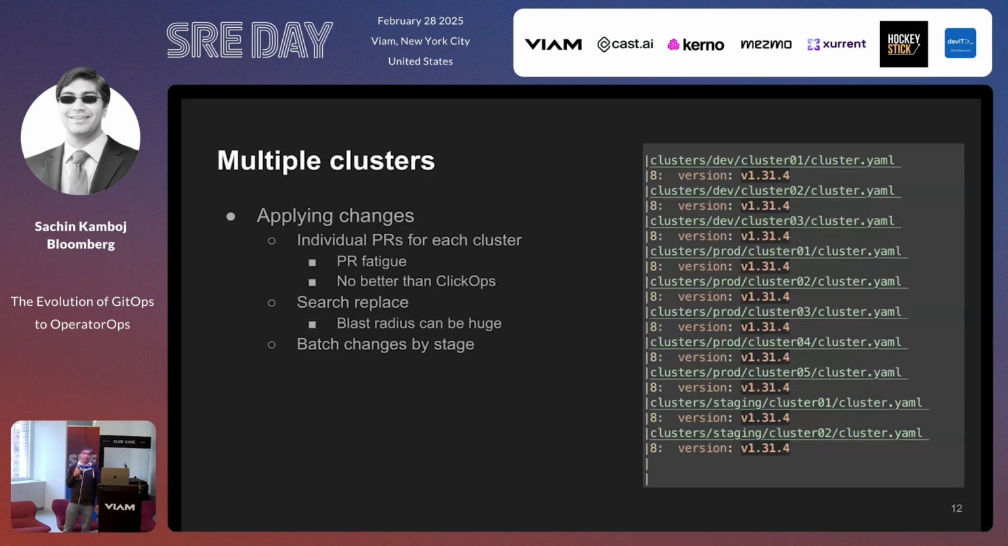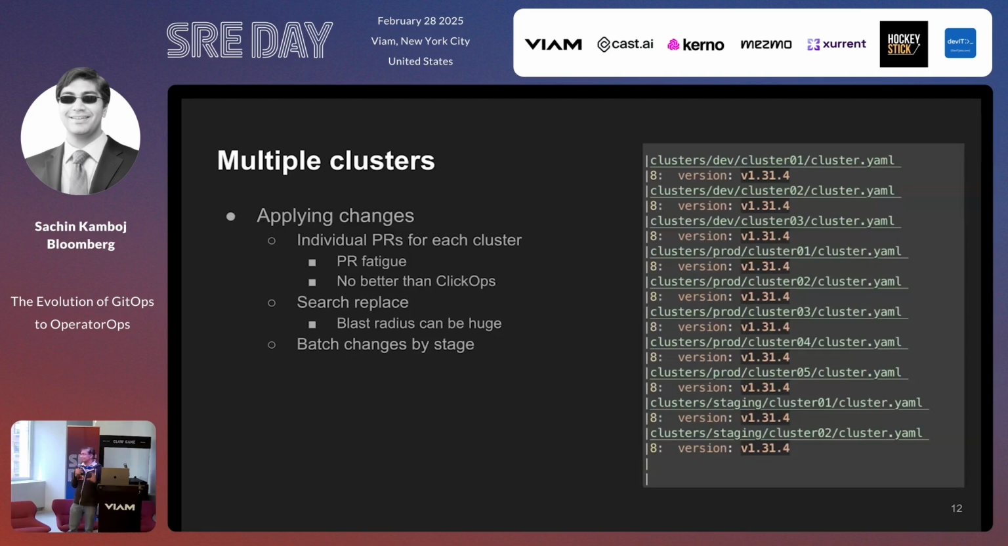The other way, which is what I call the YOLO way, is let's just find all the instances of 1.31.4 and replace them by 1.32.2, and boom, we're done. All the clusters have been upgraded. The only problem with that is that the blast radius can be huge. We only live once. And then the usual way in which people do this is they have some kind of workflow that they put on top of it. The idea is they'll try to batch up updates and apply them in stages.